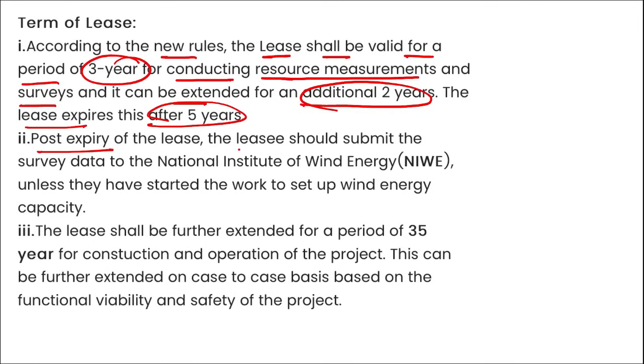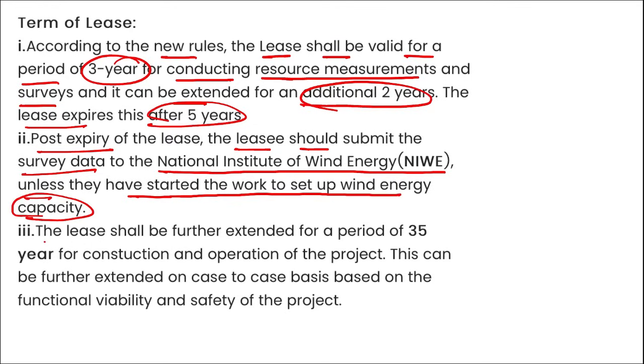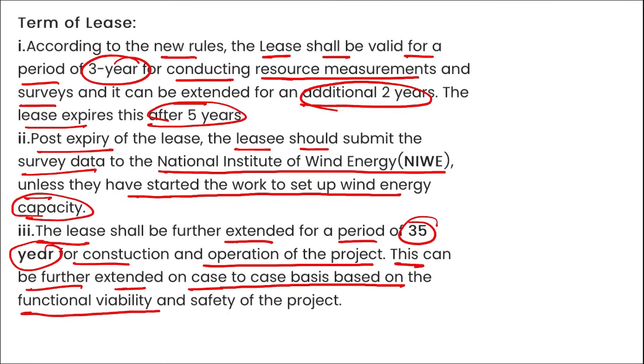Post expiry of the lease, they should submit the survey data to the National Institute of Wind Energy unless they have started the work to set up wind energy capacity. The lease shall be further extended for a period of 35 years for the construction and operation of the project, and this can be further extended on a case to case basis based on the functional availability and safety of the project.